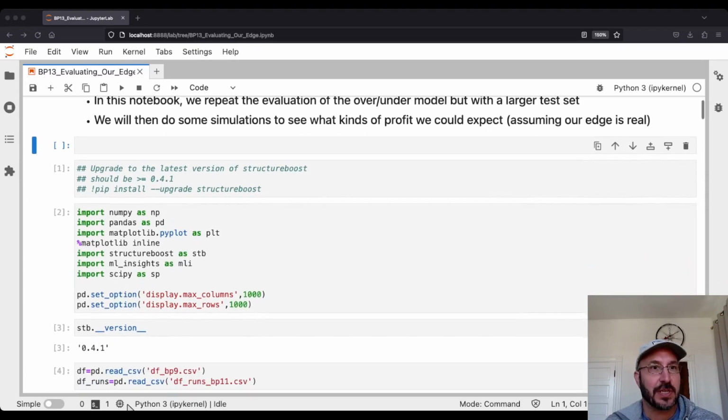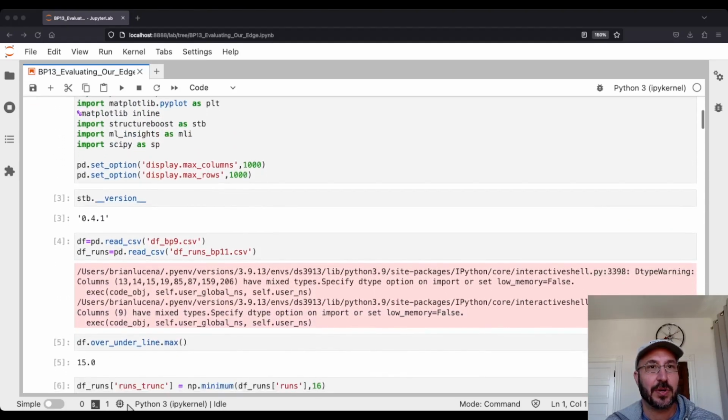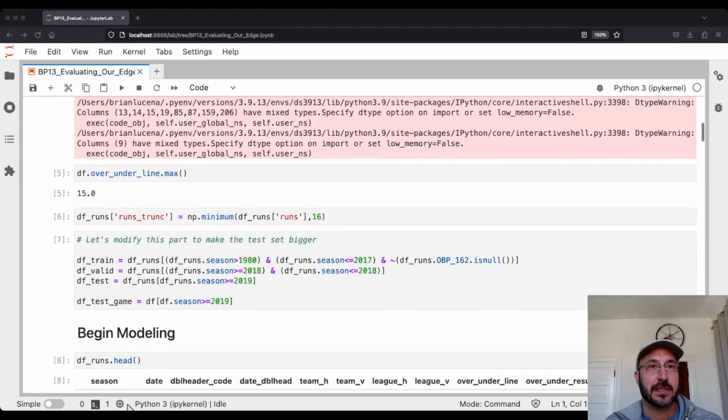So this notebook starts out as really the same thing as the last notebook. Do the imports, load in the data. Again, we're going to use 16 as our truncated maximum. So 16 here means 16 or more. When we try to predict our probability distributions, we'll be predicting whether it was 0 runs, 1 run, 2 runs, and so forth, up to 16 or more runs.